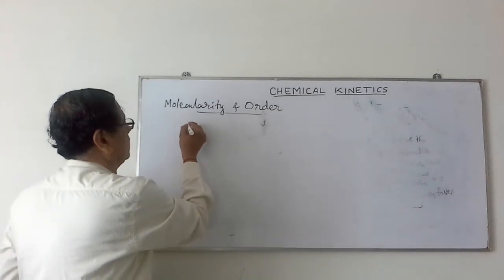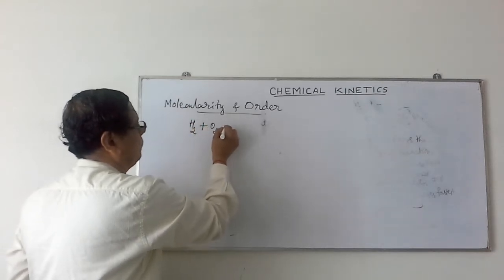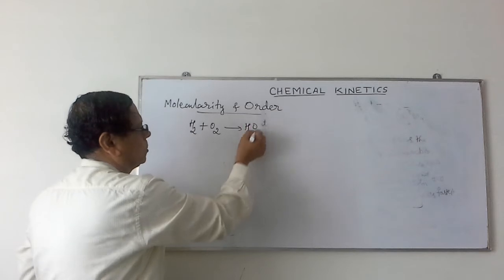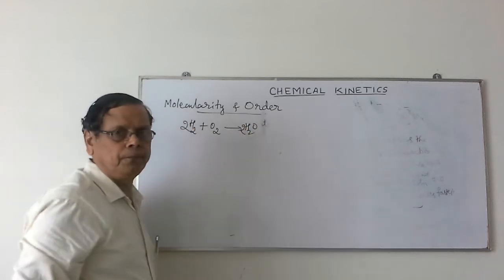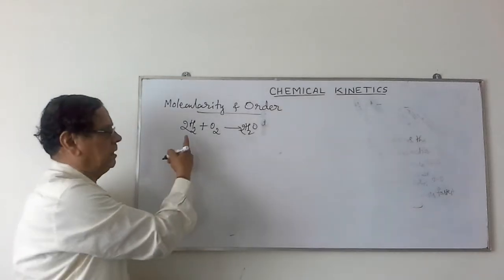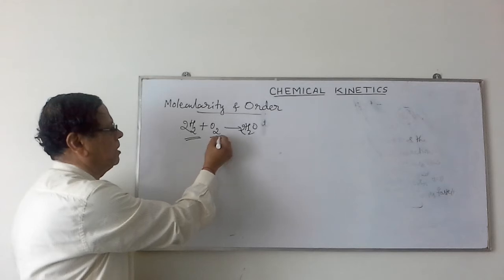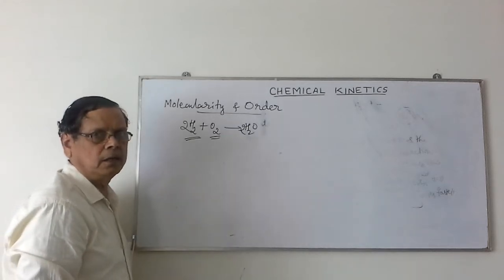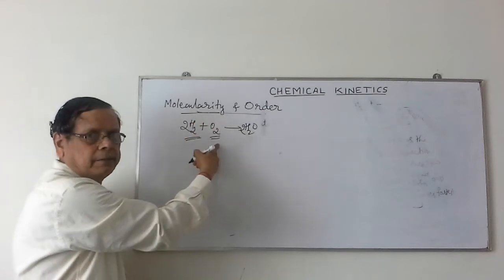Suppose I write a reaction like this: H2 plus O2 giving rise to H2O. To balance this reaction, we are taking 2H2 plus O2 giving rise to 2H2O. When you write the balanced chemical equation, in this one 2 molecules of hydrogen and 1 molecule of oxygen are involved. Therefore, for such a reaction, the molecularity is found to be 3.